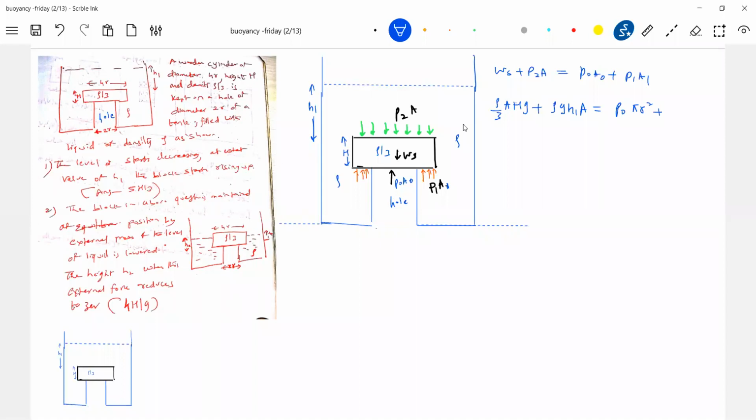P1. So what is the pressure at point 1? Pressure at point 1 will be rho G into H1 plus H. What to write for A1? For your understanding purpose, I'll just draw a diagram.